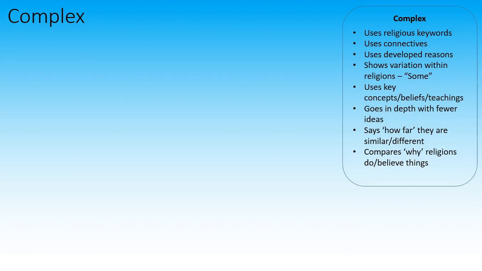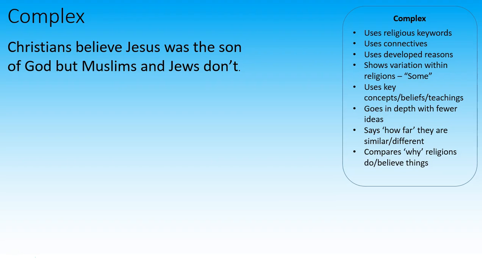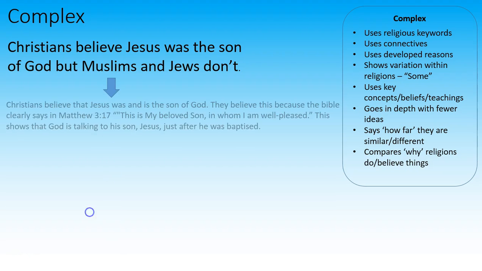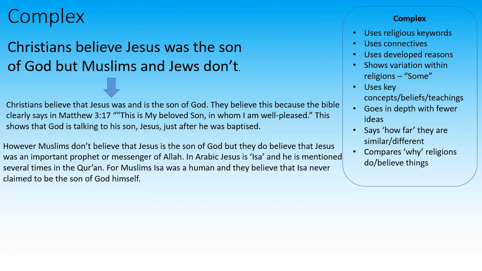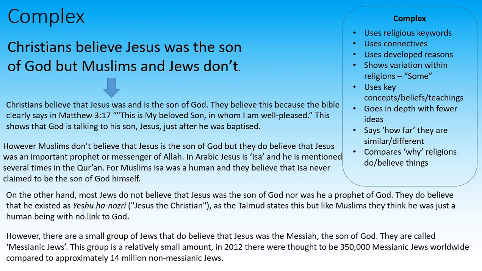Let's now compare that to complex connections. So here's our list of complex connections. I'm going to go through these very quickly one by one. Now actually I've taken one aspect of my answer about the Son of God and Christian beliefs rather than looking at all of the 3 from before. And I've written a complex answer based on Christianity, Islam and 2 types of Judaism. Pause the screencast now and read through it.